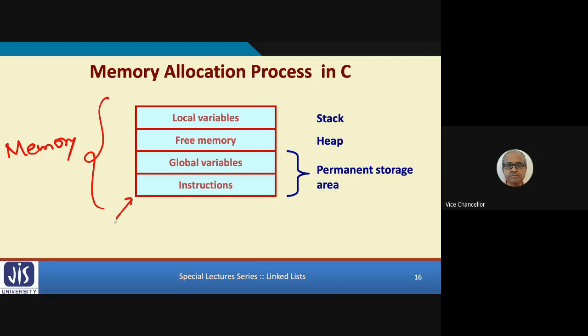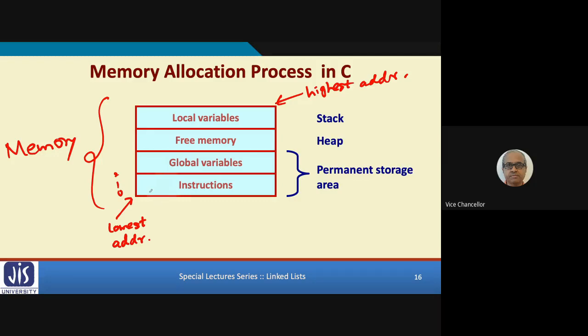This part is the lowest address, and this side is the highest memory address. So memory addresses are growing from this side to this. It will start from 0, 1, 2, and it will grow in this direction.